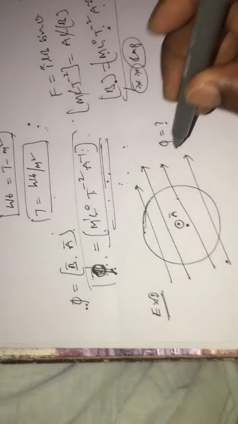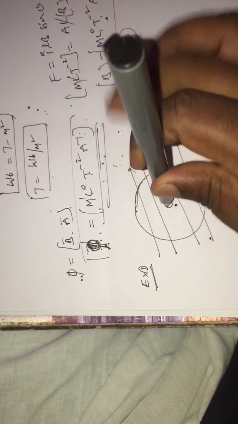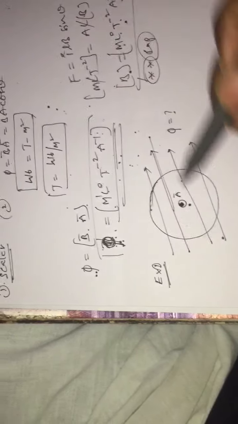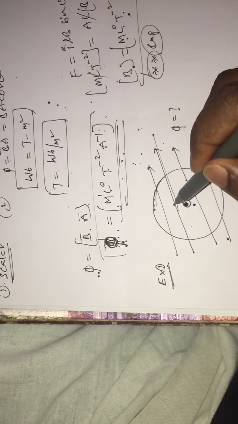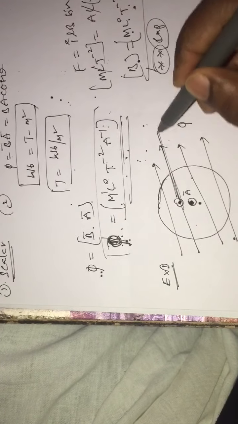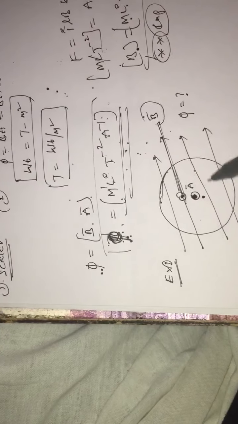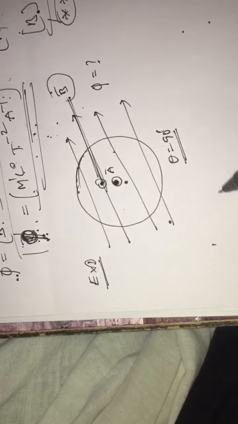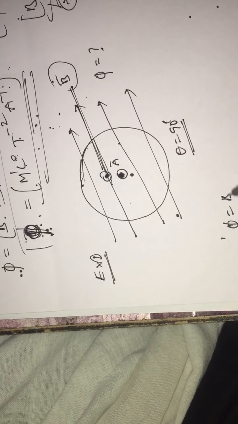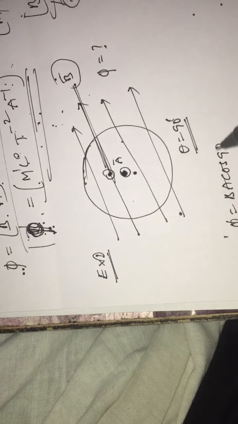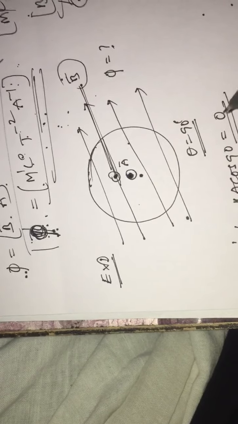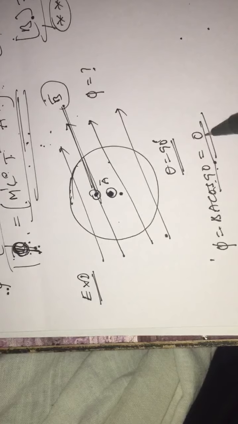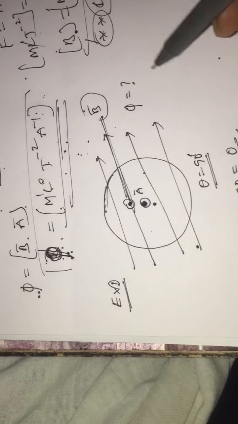The direction which is perpendicular to the plane will be perpendicular to everything present on the plane. Nothing but this area vector is perpendicular to the field induction or field lines. Now the angle between B and A is 90 degrees. So that is why phi equals BA cos 90, which equals 0. BA cos 90 value is 0, so 0 into something is also equal to 0.